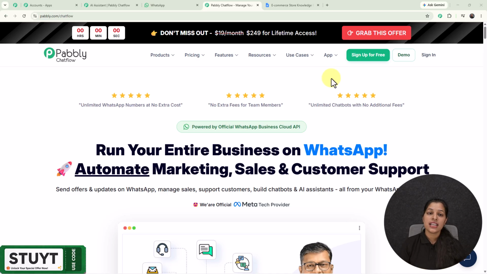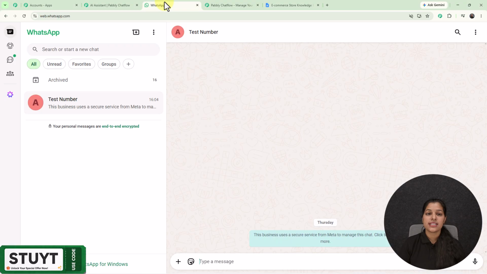So for that, you have to move towards my WhatsApp with me, where I'm going to act as a user, and here I'm going to send a message to my business number which is saved here as test number. So here I'm going to enter this message, that is, hey, I need help, and this message is going to initiate my AI assistant which is going to respond to all the queries of my customer. So here I'm going to just enter this message.